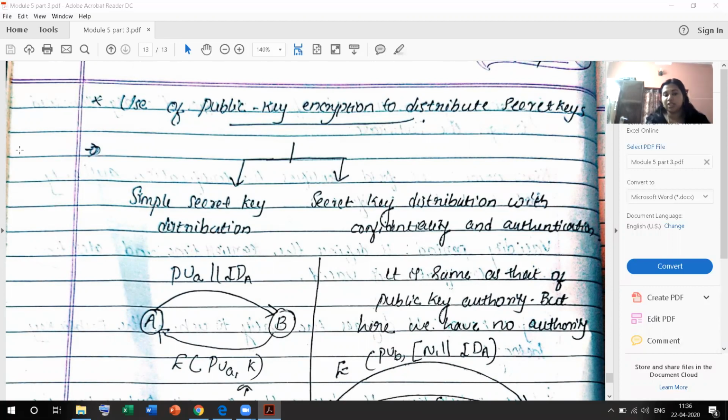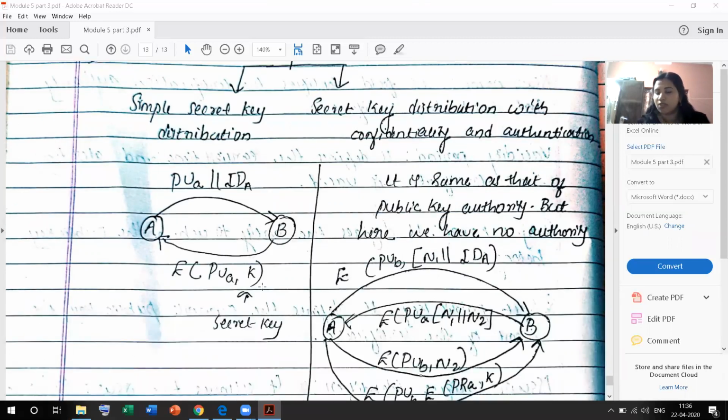Simple secret key distribution is where we have a sender and receiver, Alice and Bob. Alice needs to know the public key of Bob. So she sends a message to Bob with her public key and identification of A, for authentication, any ID proof like that. And Bob sends back the public key of Alice with K. K means a secret key for encryption. This is a very simple secret key distribution.